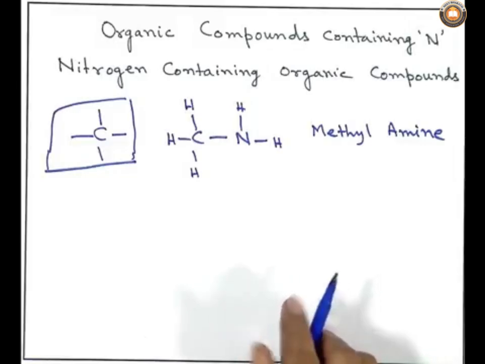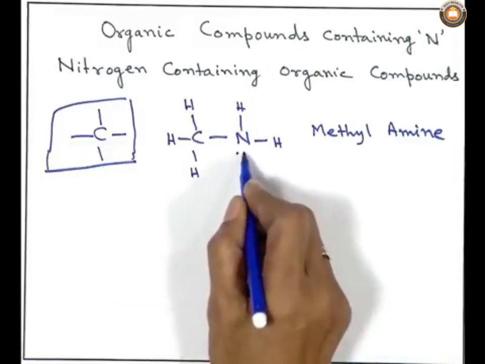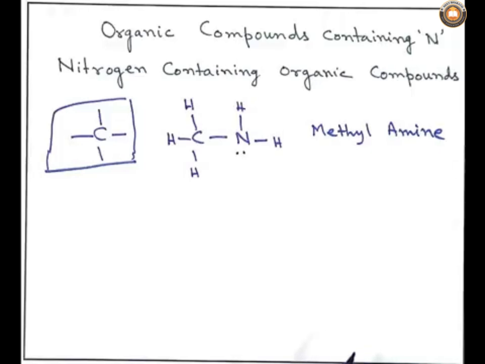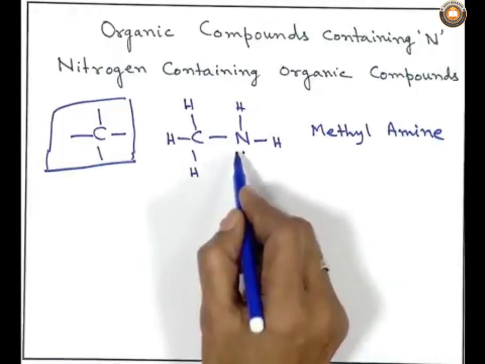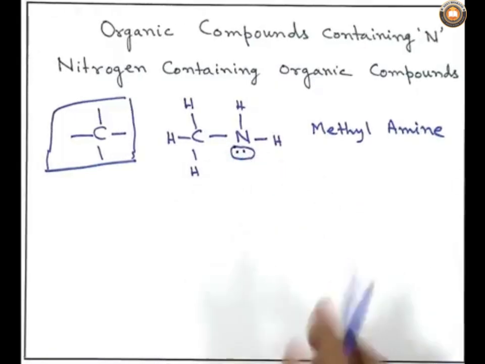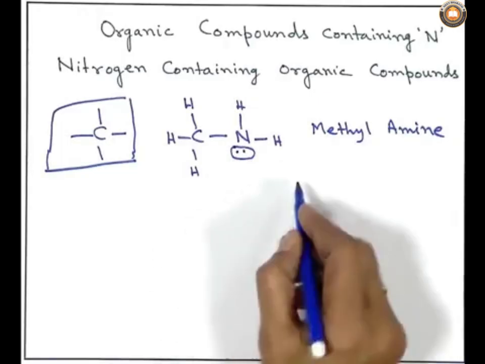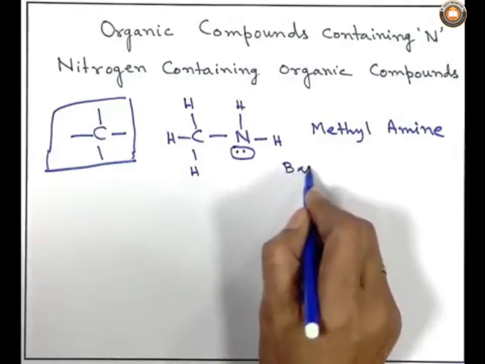How can one tell? Because we know the definition of acid and base as per Lewis: a Lewis acid is an electron pair acceptor and a Lewis base is an electron pair donor. As the nitrogen in this case is trivalent, having a non-bonded electron pair, this non-bonded electron pair it can donate. So, it is basic in nature, or let me write down, it is a base.